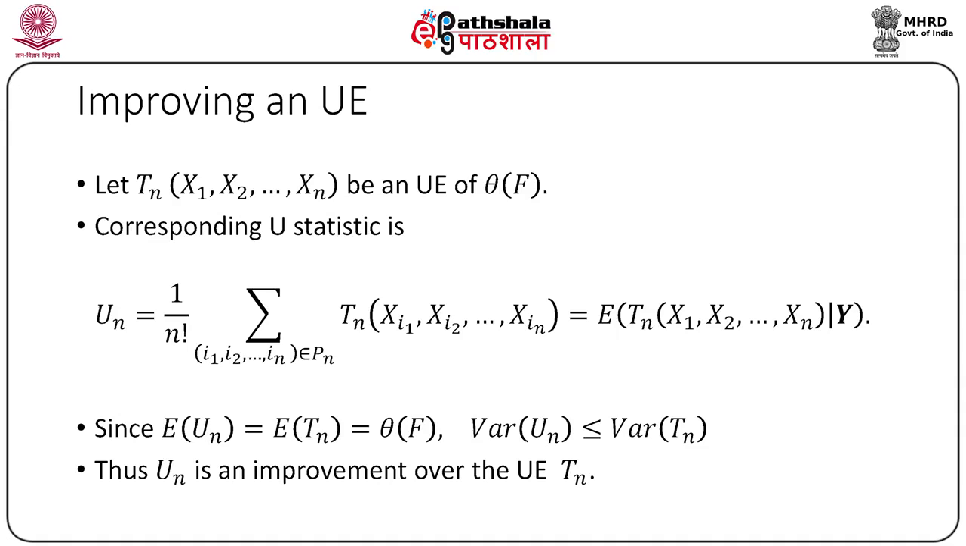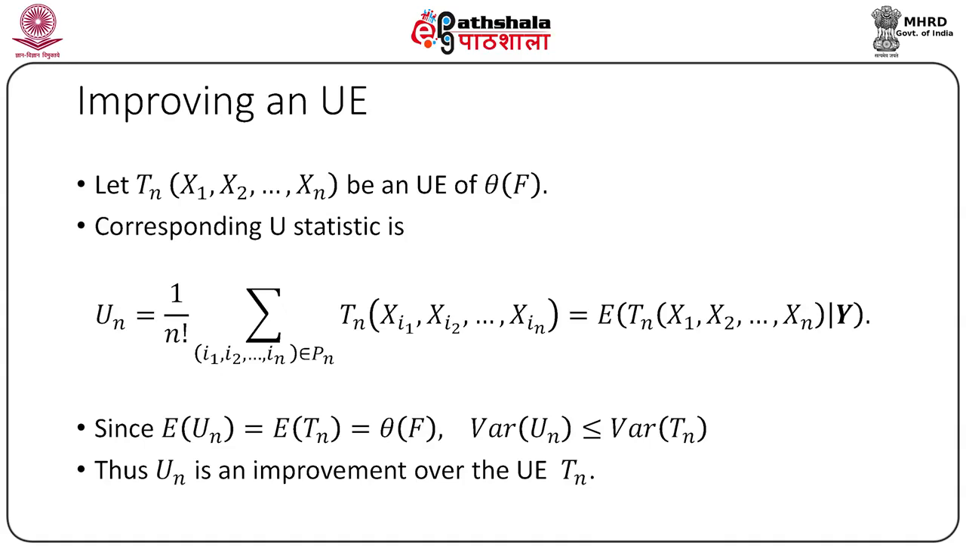Let Tn, which is a function of the sample observations x1, x2, ..., xn, be an unbiased estimator of theta. That is, Tn is any unbiased estimator of theta. Now, the corresponding U statistic is nothing but 1 by n factorial multiplied by all possible values of Tn(x1, x2, ..., xn). Now, we shall evaluate the expected value of Tn given the full set of order statistics. Naturally, the expected value of Un and the expected value of Tn are both theta. That is, Un and Tn are both unbiased for theta.